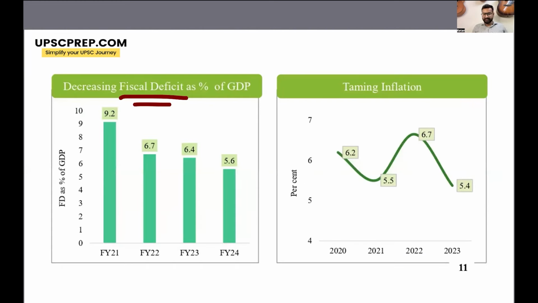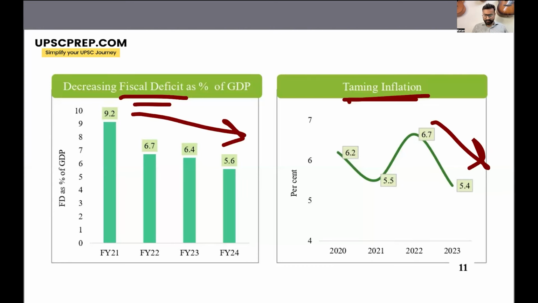The fiscal deficit is the measure of the borrowing needs of the government, right? The fiscal deficit has also been going down, which means the government is observing fiscal prudence. The debt levels of the government are also decreasing. And if we talk about inflation, it has also gone down. We currently have an inflation of 5.4%, which is within the tolerance level. Generally, we aim for an inflation of 4% plus or minus 2%, so 5.4% is within that level, and further we are aiming to bring it down to 4%.